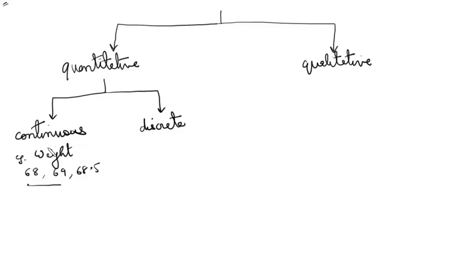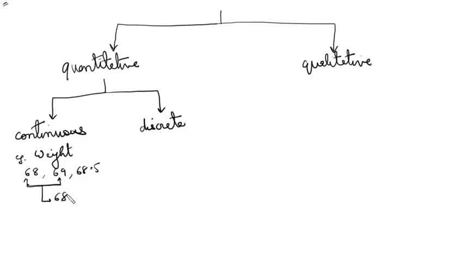The important way to distinguish a continuous variable from others is that between any two consecutive values of quantitative continuous variables, there can be infinite other values. For example, if somebody's weight is 68 and somebody else's weight is 69, I can have infinite other weights in between them.